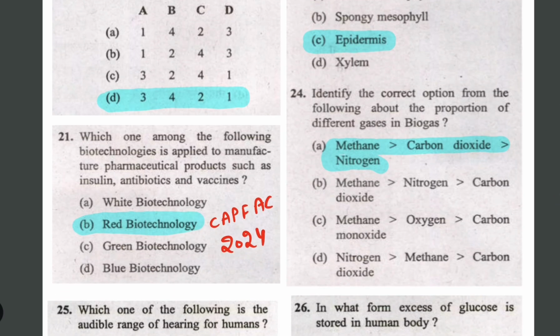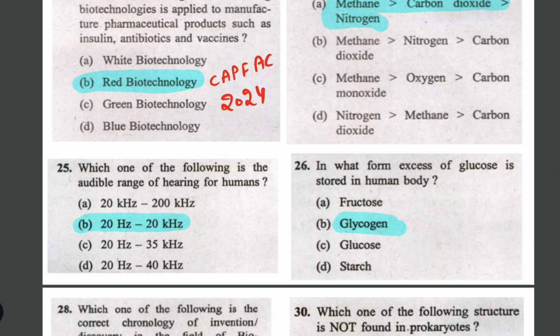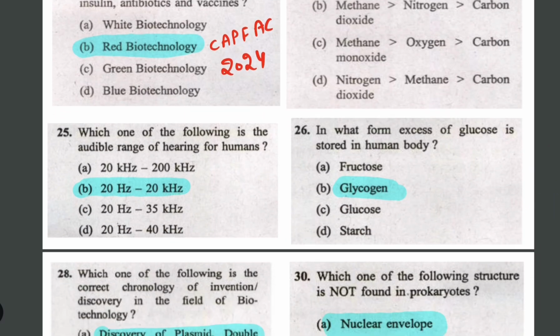This is the proportion of different gases in biogas. Methane. Biogas is mainly composed of methane, then CO2, and then nitrogen. Very little amount of nitrogen, but nitrogen is there.